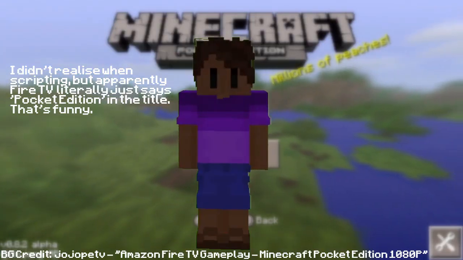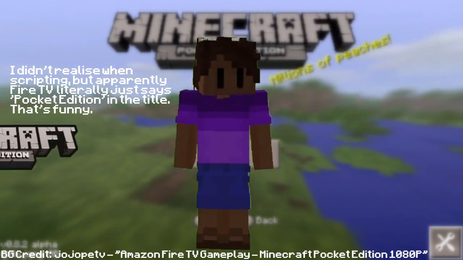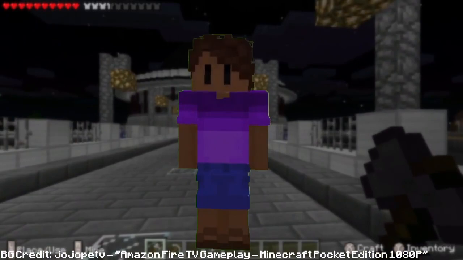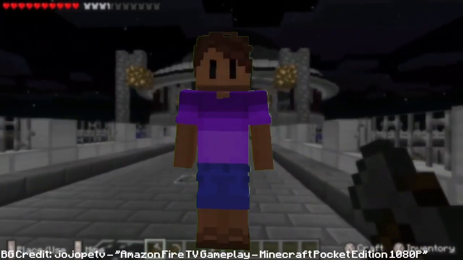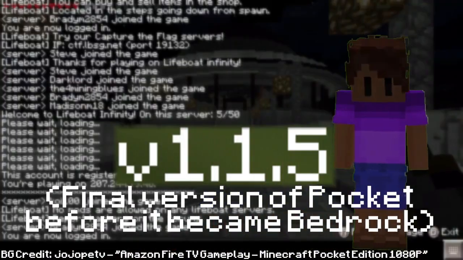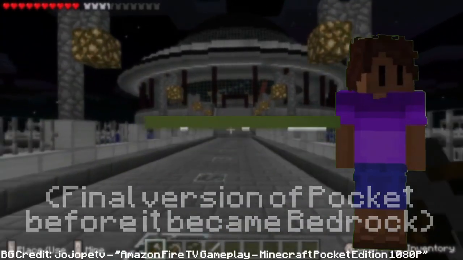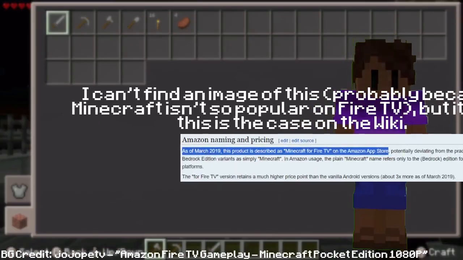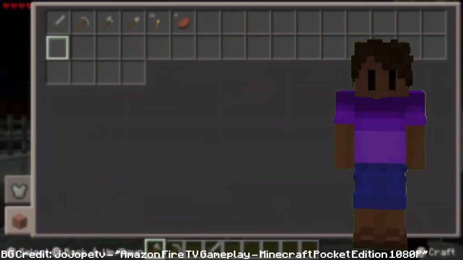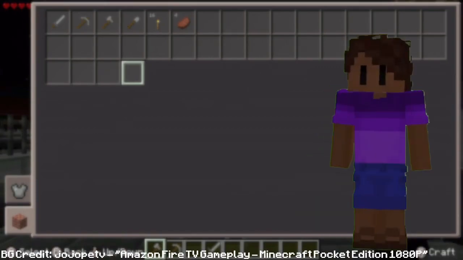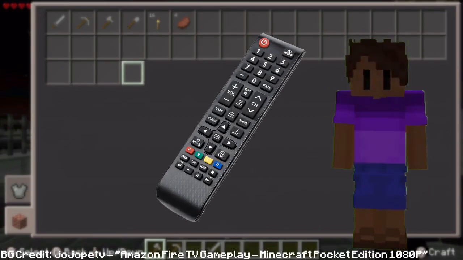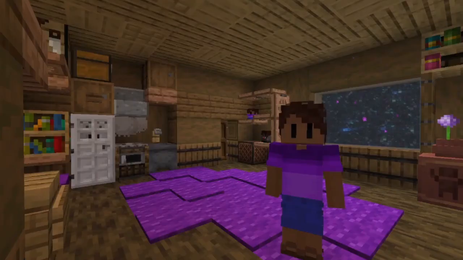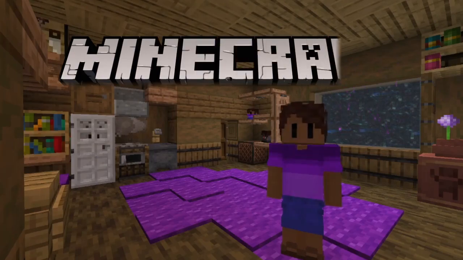Anyway, there isn't too much to say about these editions, because they were just ports of the Pocket Edition. That's right, not Bedrock, Pocket Edition. Apple TV Edition was never updated after Pocket became Bedrock, so it's stuck on Pocket Edition version 1.1.5. Fire TV Edition is also stuck on this version, however Bedrock Edition is available for Fire TV, labelled in the Amazon App Store as Minecraft for Fire TV. Unfortunately, despite what I assumed and hoped, you don't play these editions with the TV remote. As funny as that would be, you need a controller. So, yeah. Boring. Now next, we've got a more interesting edition, Minecraft Gear VR Edition.